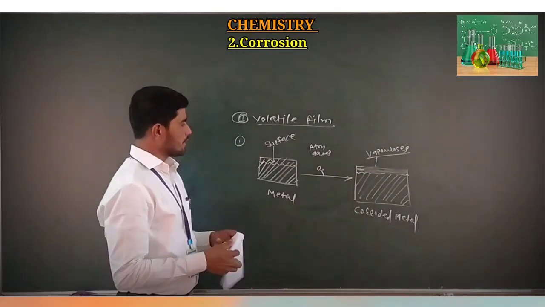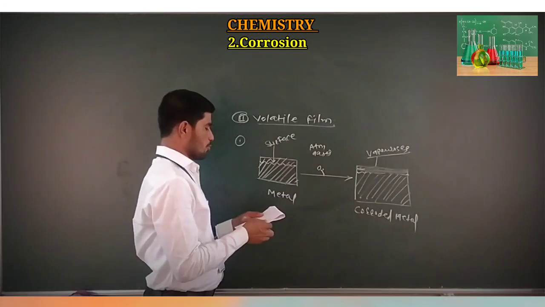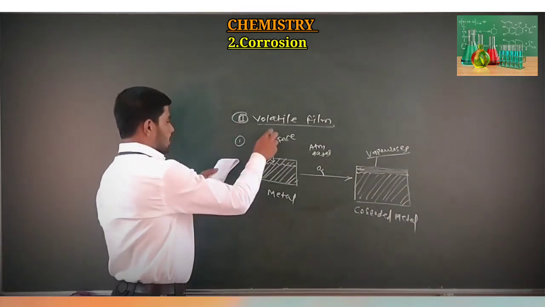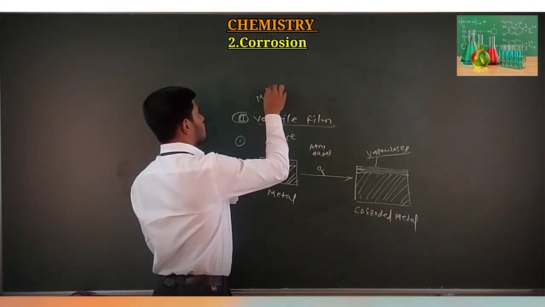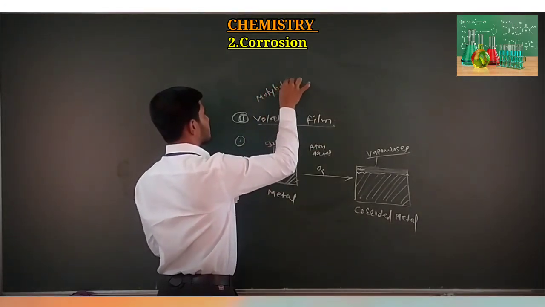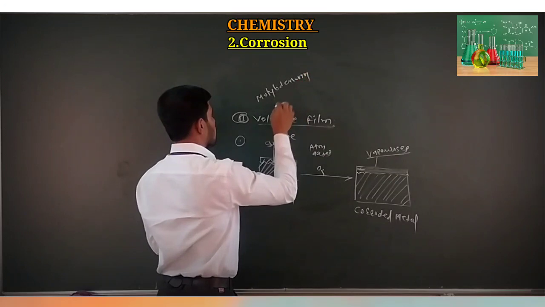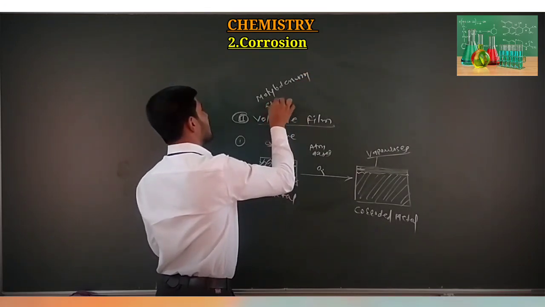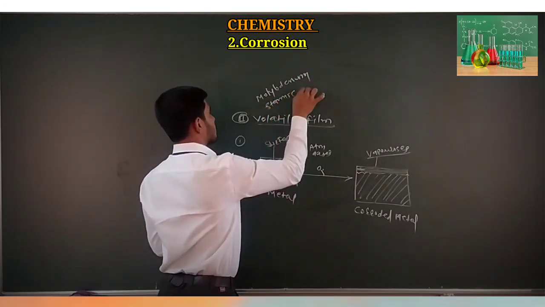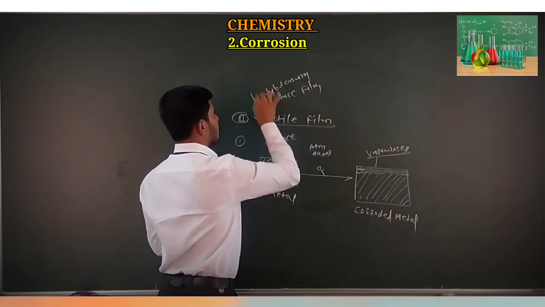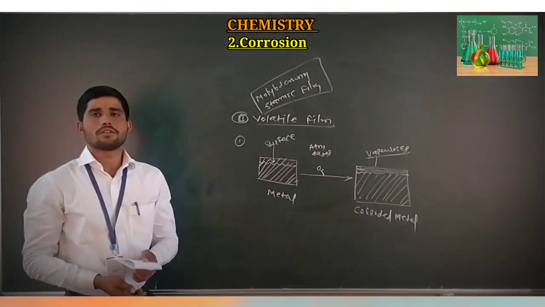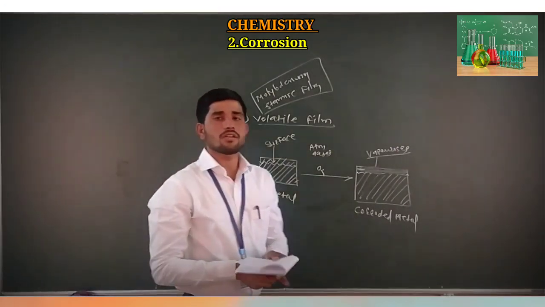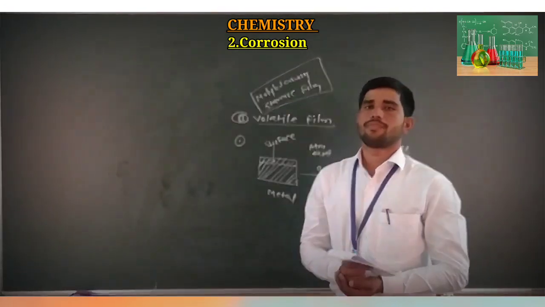So the examples of volatile film are molybdenum film and stannic film. These are the two examples we observe in case of volatile film.